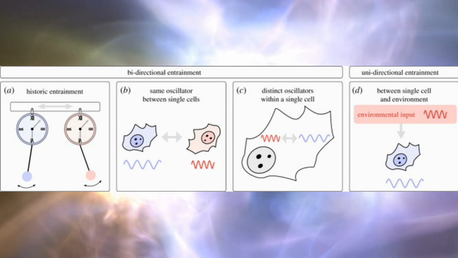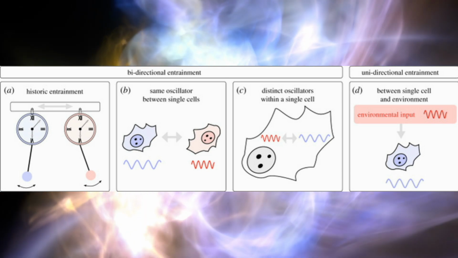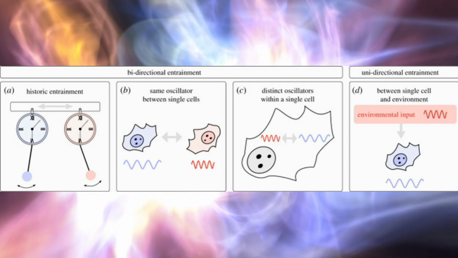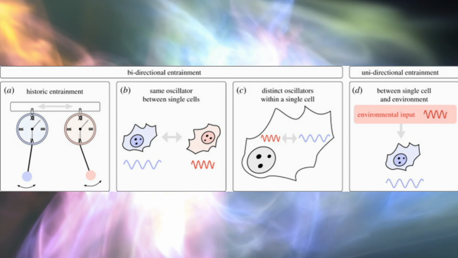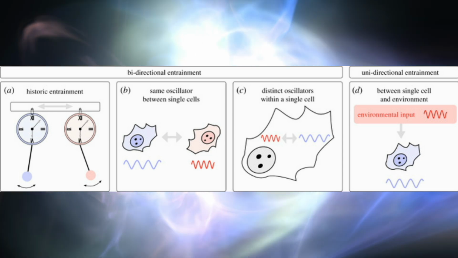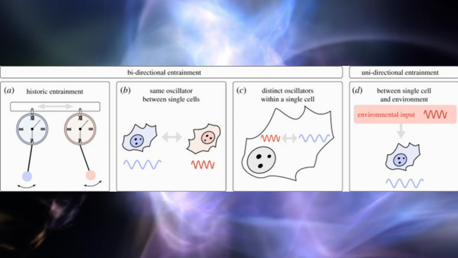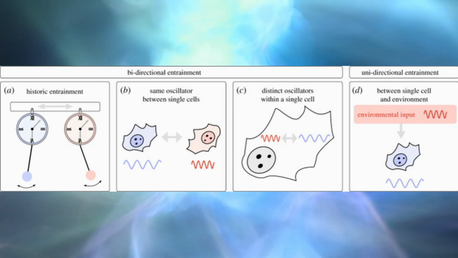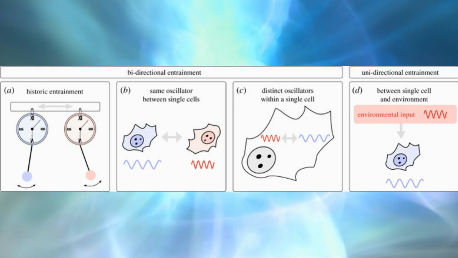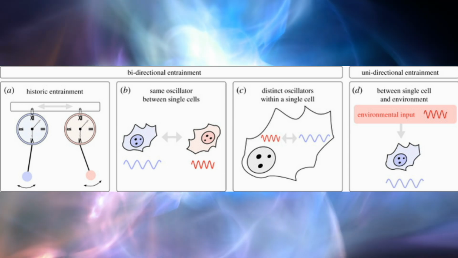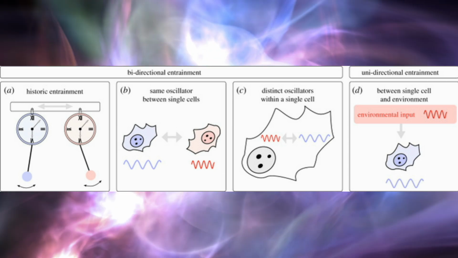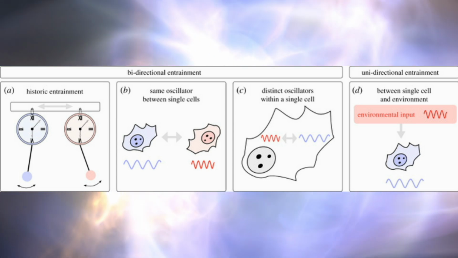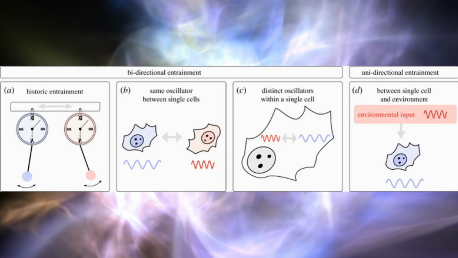Entrainment of these oscillations can occur through interactions between single cells, within a single cell, or between a cell and its environment. Entrainment depends on 2 basic conditions: the coupling strength between the oscillator and external input, and the similarity between the intrinsic frequencies of the internal oscillator and the external input in the absence of interaction. Generally, a stronger coupling strength and closer intrinsic frequencies favor entrainment, though the exact requirement varies in different systems.